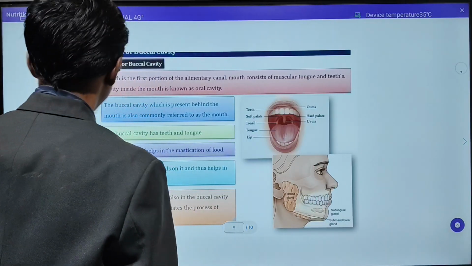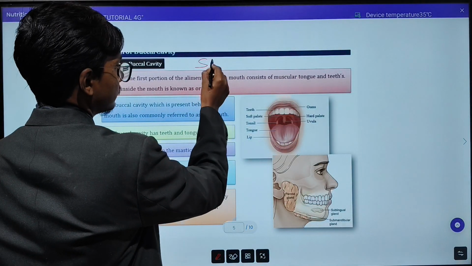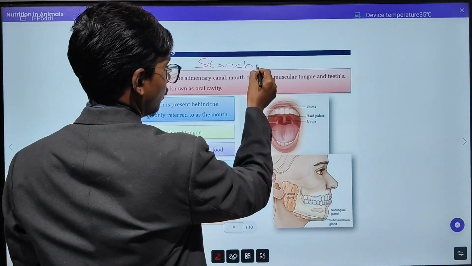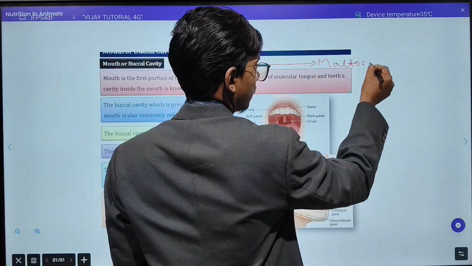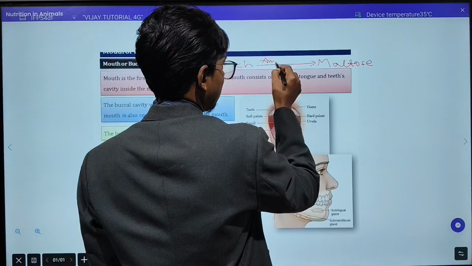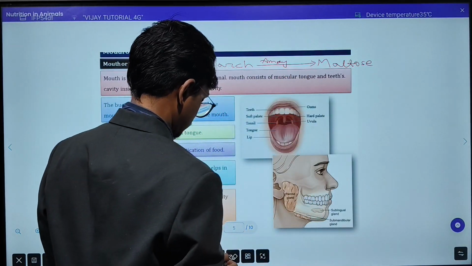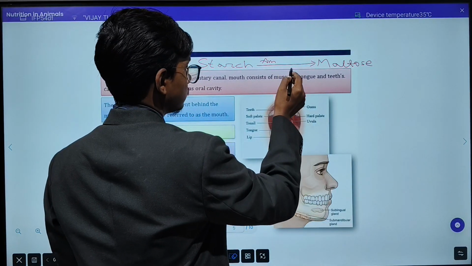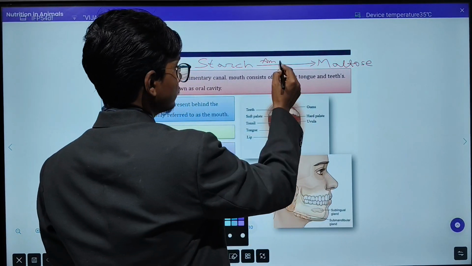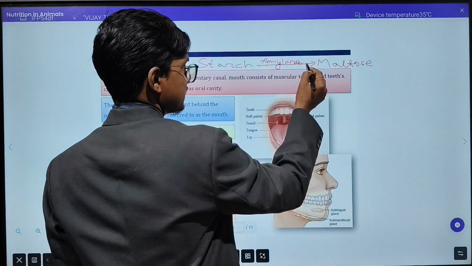Now that starch will be converted to maltose by the help of the enzyme amylase.